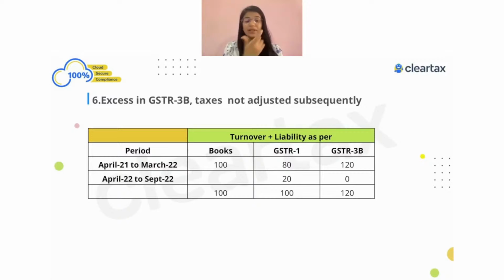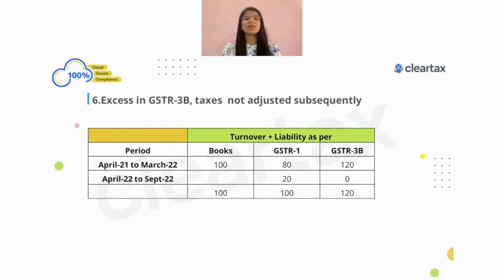Let's talk about this case. What happened here? I have not adjusted till now; I forgot to adjust it. I have paid extra liability. So in case I have paid extra liability and have not adjusted it in the next financial year, what are we going to do in such a case? My actual liability was 100 rupees, but in GSTR-3B I have paid 120 and have not adjusted till date.